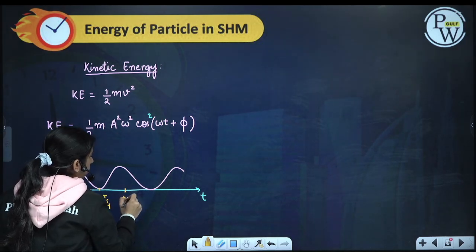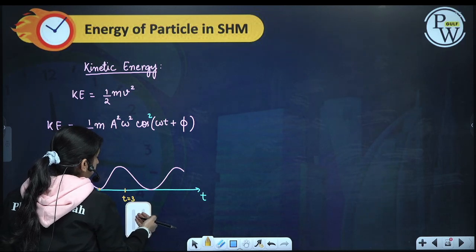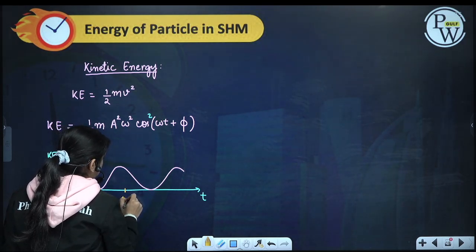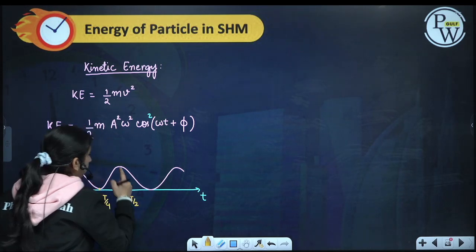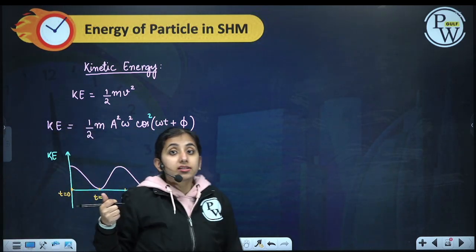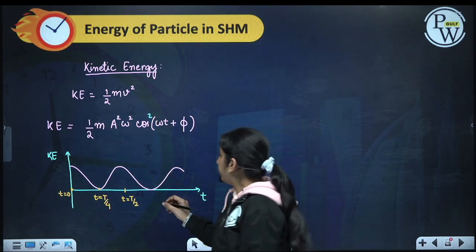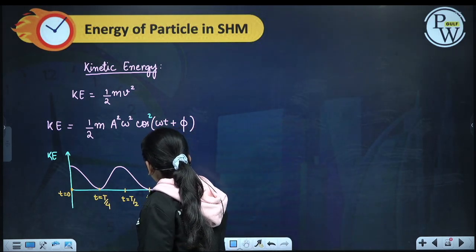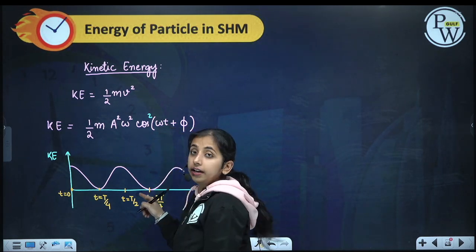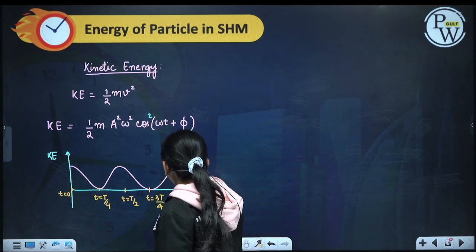At t is equal to T by 2, back to mean position, maximum velocity, v is equal to minus a omega, so maximum kinetic energy. At t is equal to 3T by 4, again extreme position, 0 kinetic energy.